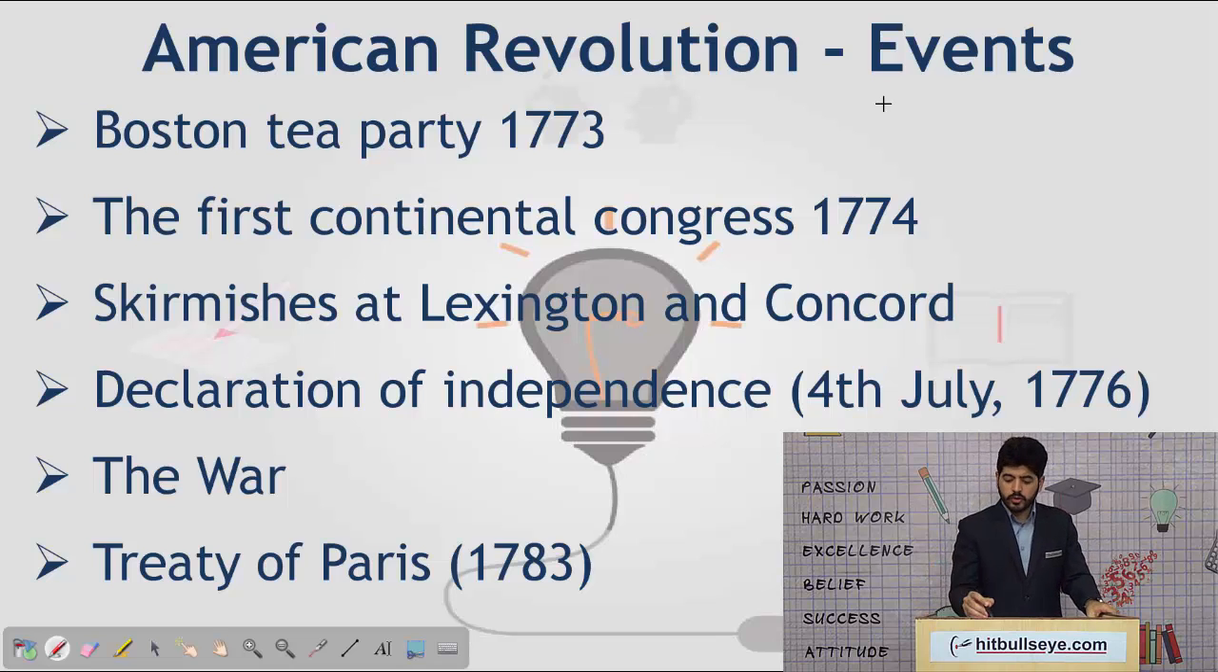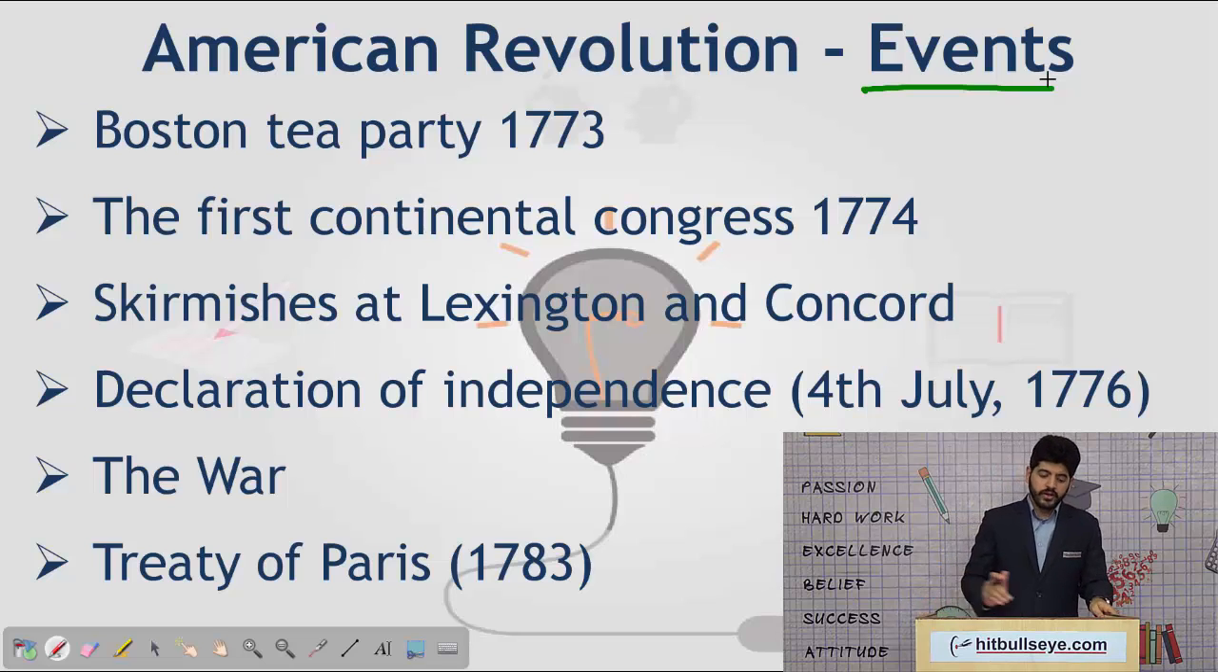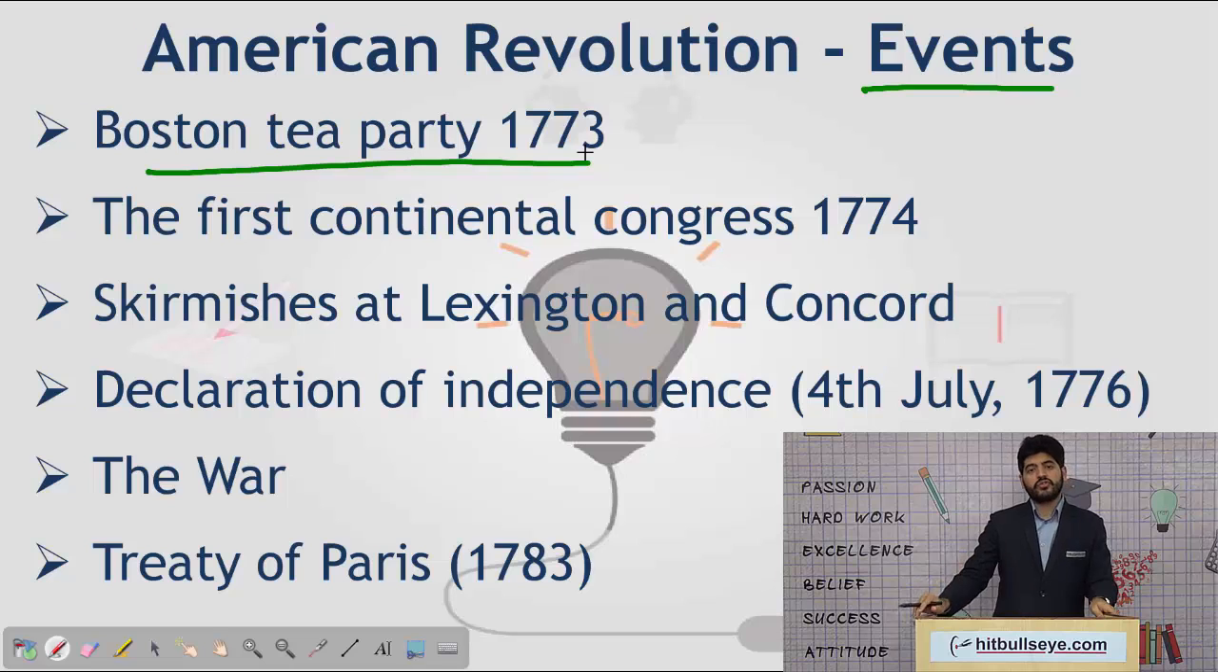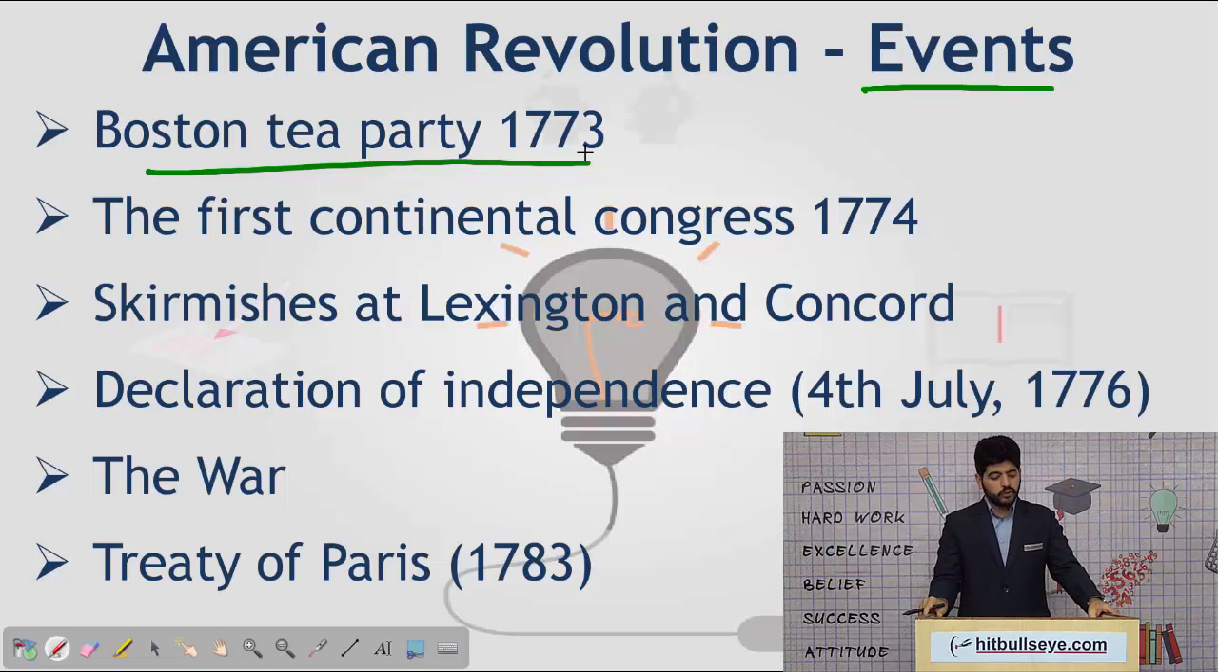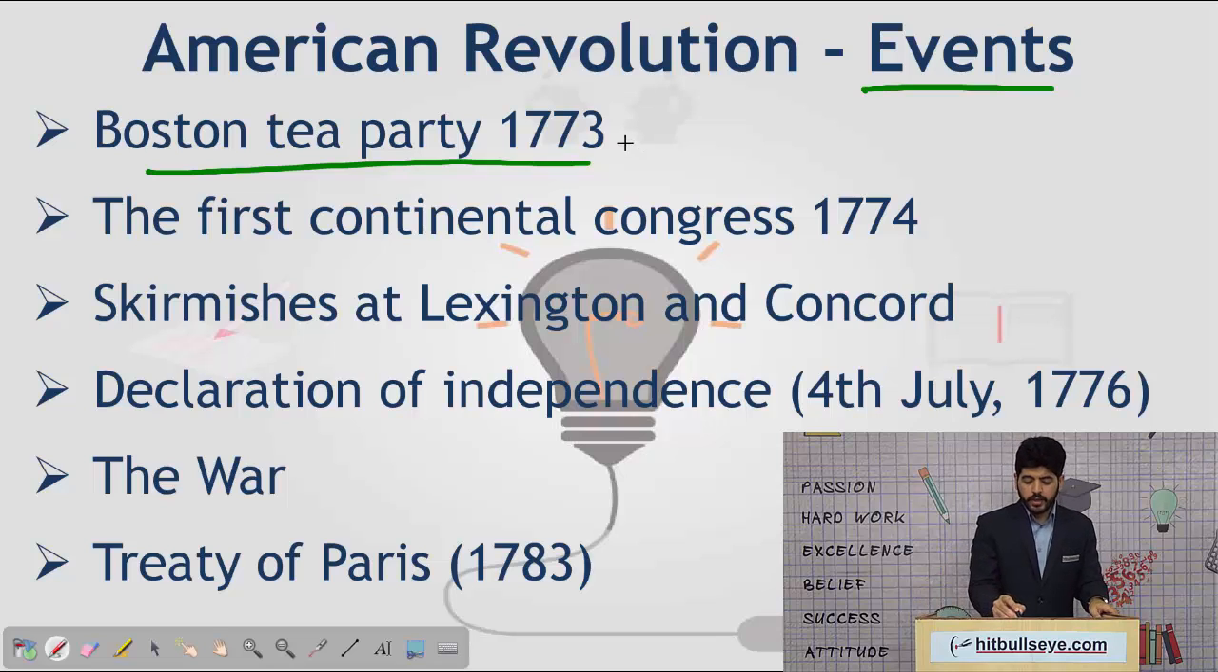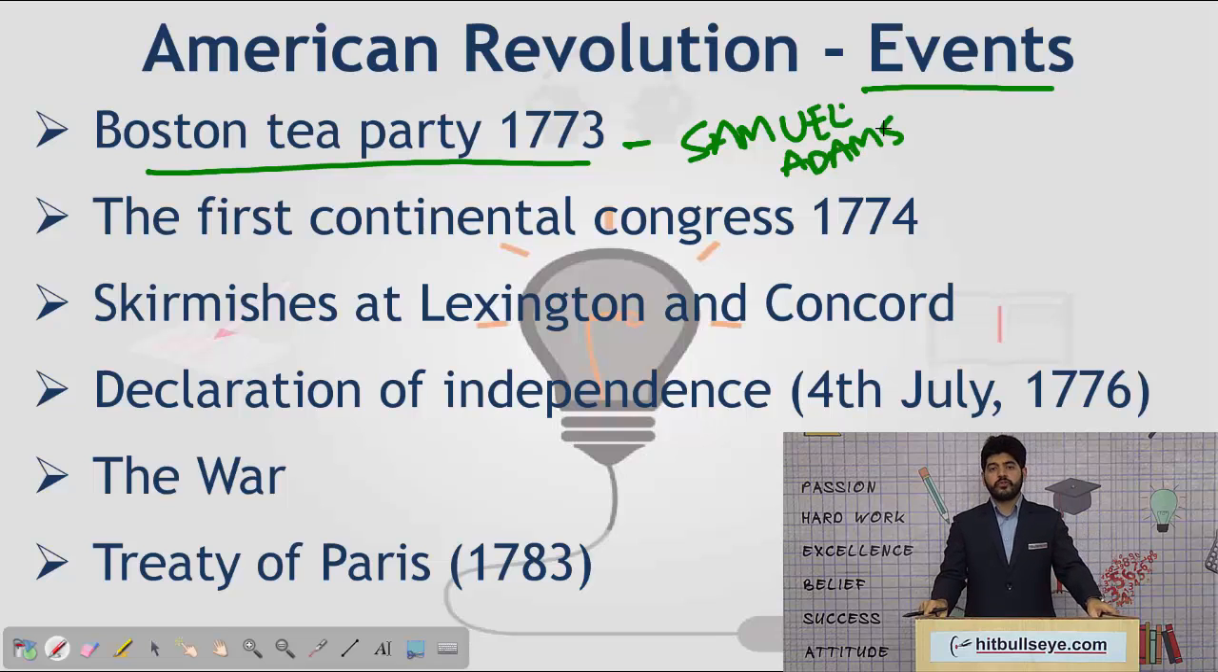Now let us discuss the events that happened during the American Revolution. First is the Boston Tea Party of 1773. This was an incident in which people headed by a person named Samuel Adams went into a ship which was carrying British goods and threw those items or goods, especially tea, into the Atlantic, thereby declaring full-fledged revolt against the British and against the British policies.